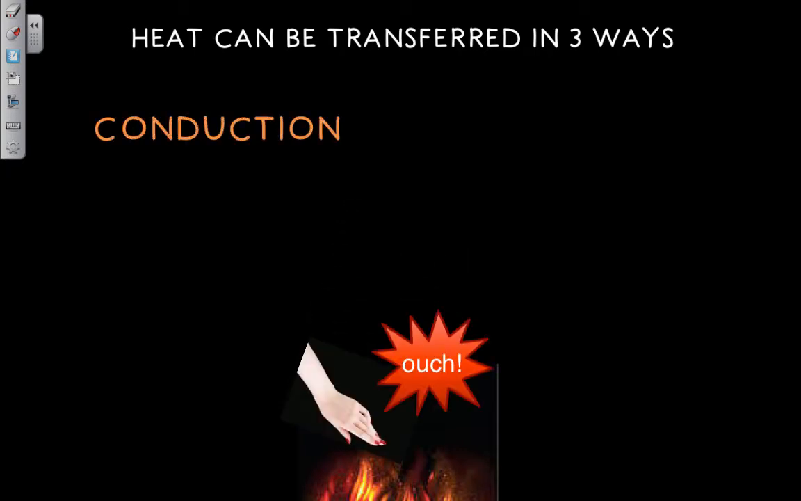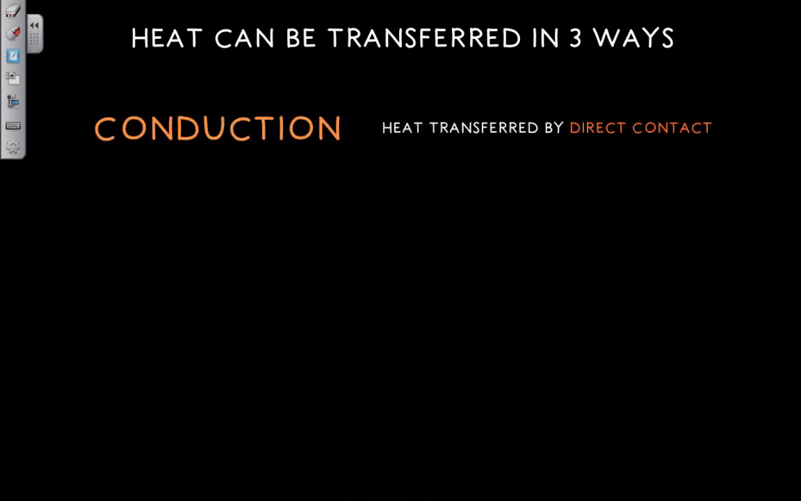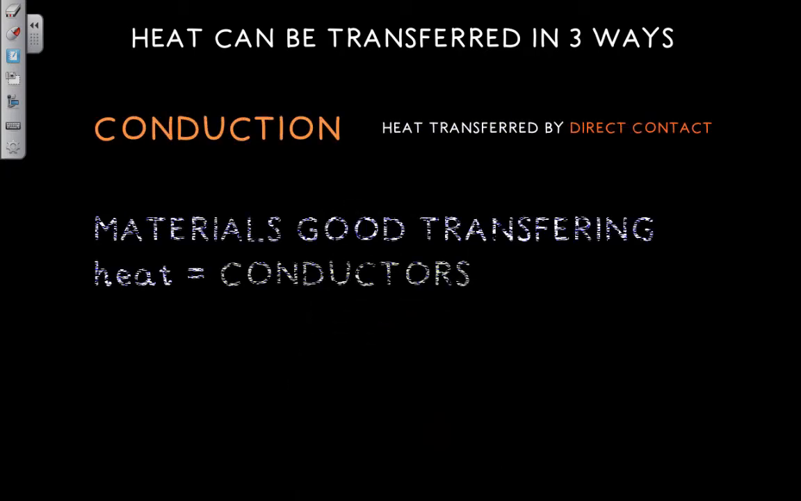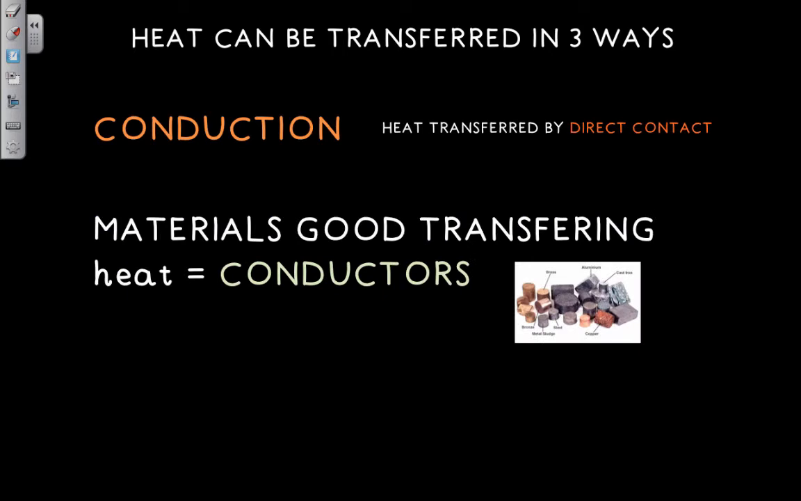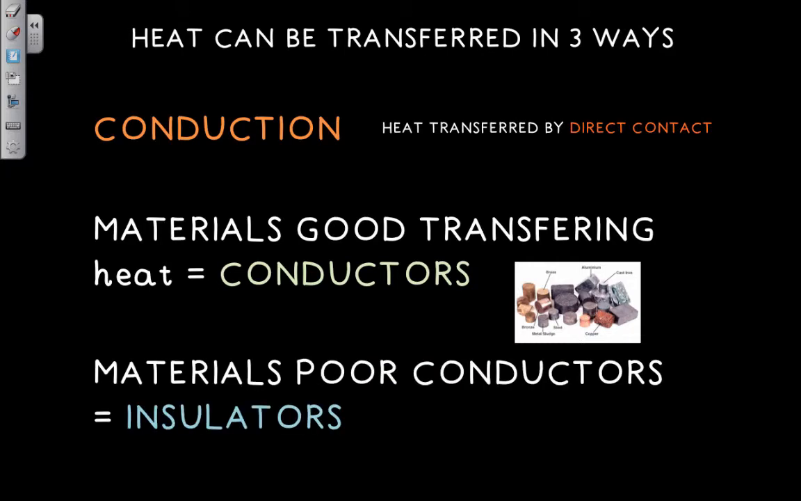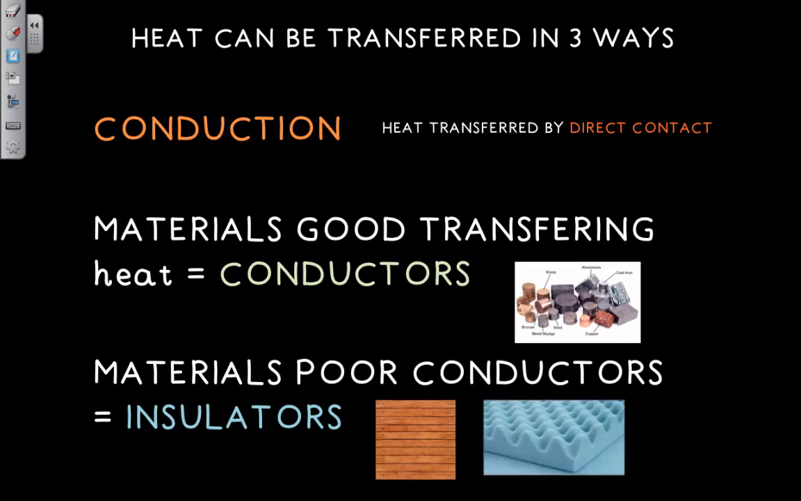The last type of transfer of heat that we will study is conduction, which is heat transferred by direct contact. For example, materials that are good at transferring heat, we know them as conductors. Some of them can be metals. Other materials are very bad at transferring heat, and so we know them as poor conductors, and we call them insulators. You may have figured out that some good insulators are wood and foam, and also plastic.